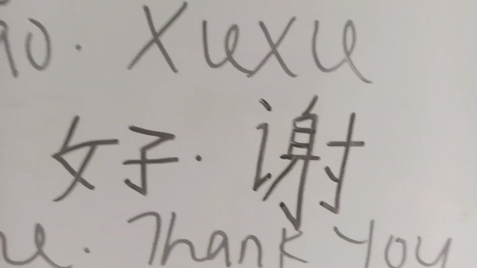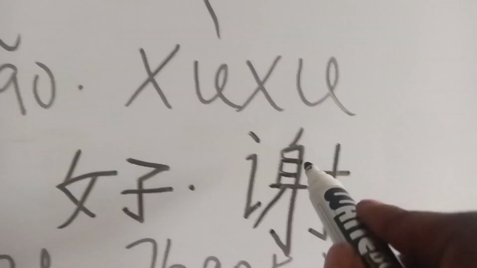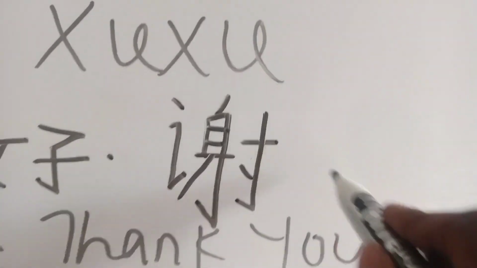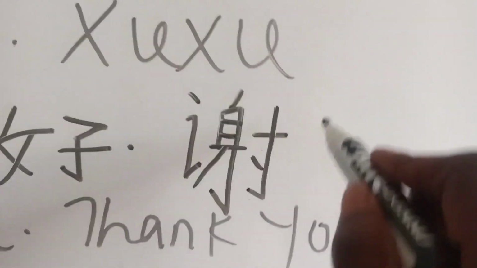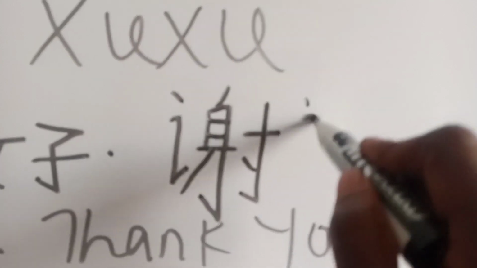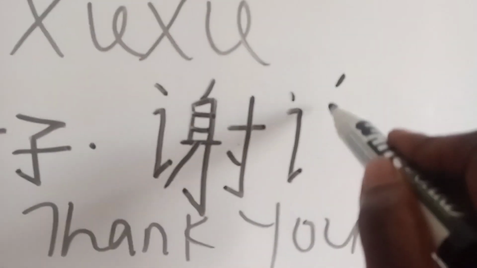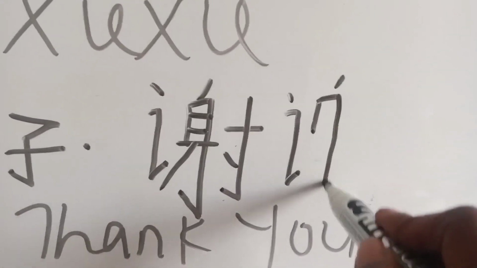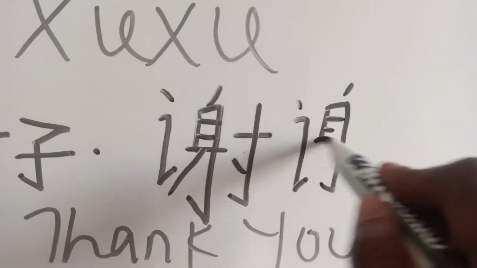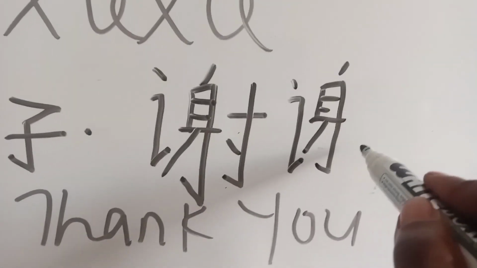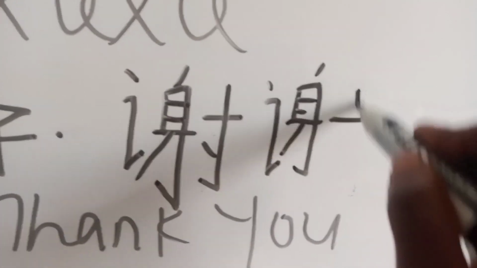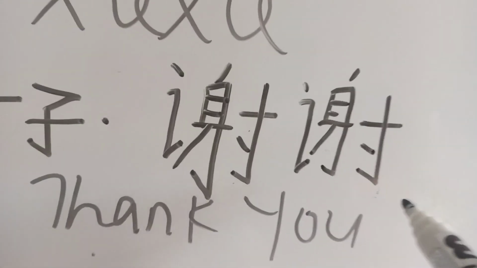This is xie. You have written one xie, so exactly what you have here is what you repeat because it is the same character. So we go like this again. You remember this, right? And then this is 谢谢.